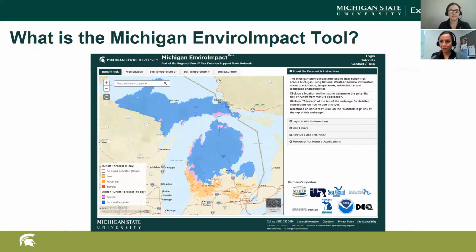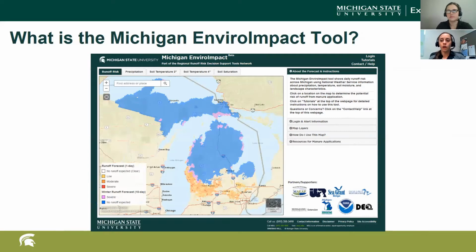So what is the Michigan Enviro Impact Tool? This tool is a decision support tool to help plan short-term manure and fertilizer application to reduce the loss of nutrients from fields. So the tool itself was developed by the National Weather Service in conjunction with NOAA. And the runoff risk forecast is derived from real-time precipitation and temperature forecasts from the National Weather Service. So this data is combined with snowmelt, soil moisture, and landscape characteristics to help forecast specific runoff events.